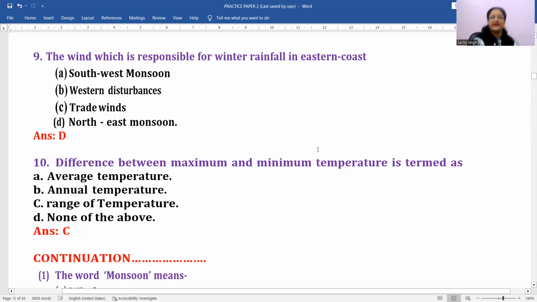Difference between maximum and minimum temperature is termed as, this is actually called the range of temperature. Okay, children, this type of question you will get in the exam. When you solve questions of the climate chapter, this is a very common type of question you will be getting when you try to solve the questions on the climatic data, right?